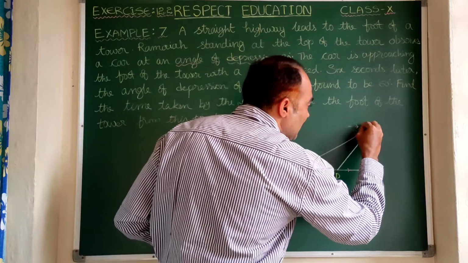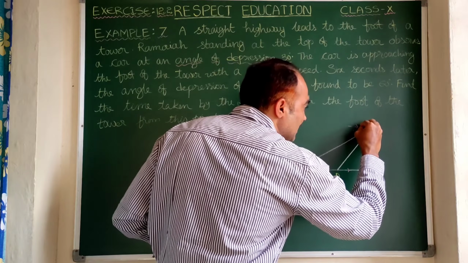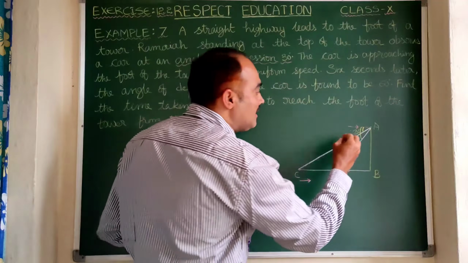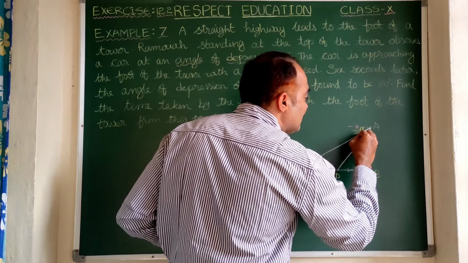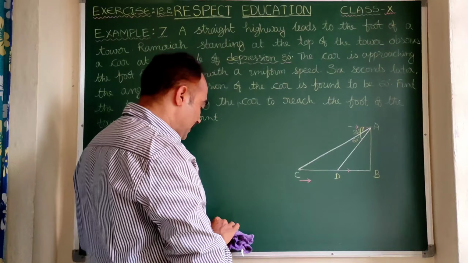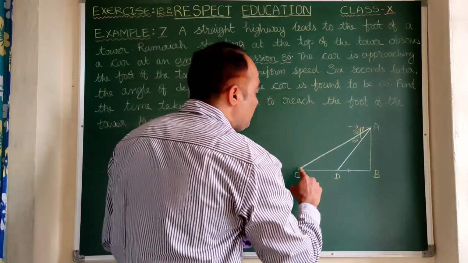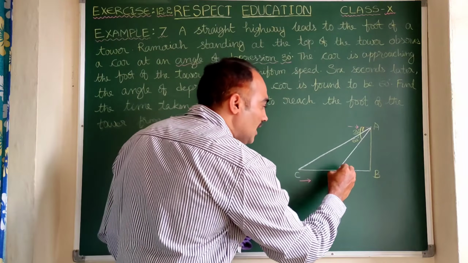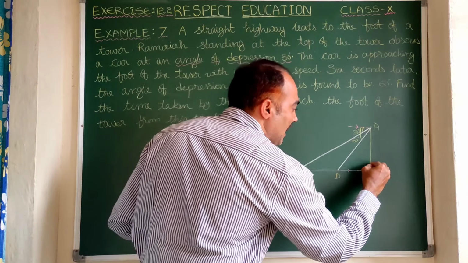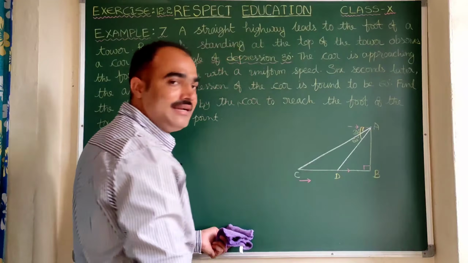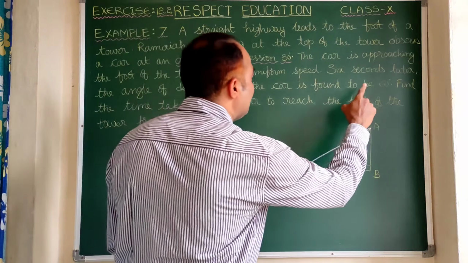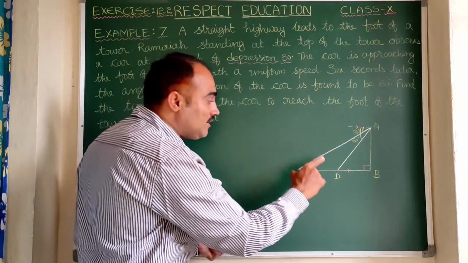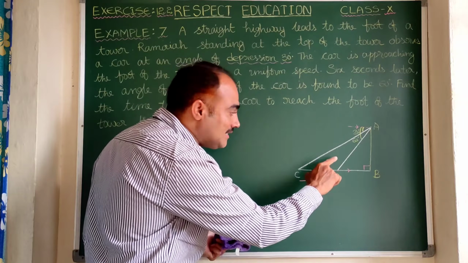So here you see this is the horizontal line. From this horizontal line to the line of sight, here the line of sight is AD, that is 60 degrees. That is the angle of depression. Here you do understand, the car maintains uniform speed from C to D. Of course, up to B it maintains the same. As you know, here angle B is 90 degrees. Now the question is to find the time taken by the car. Where is the car now? The car is at present at D.